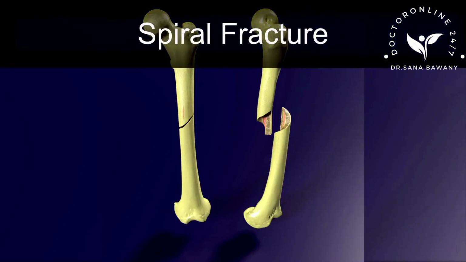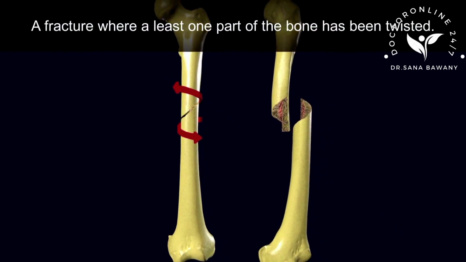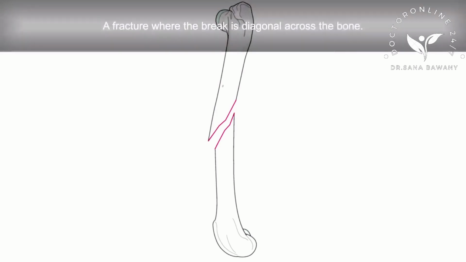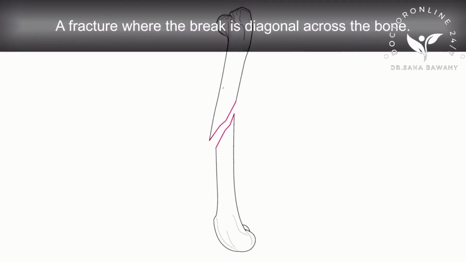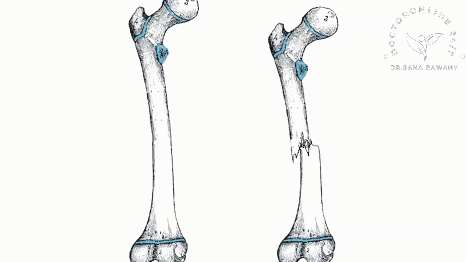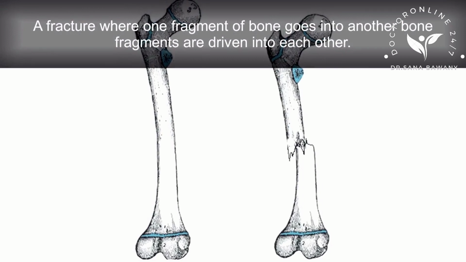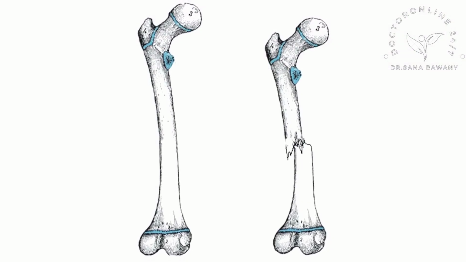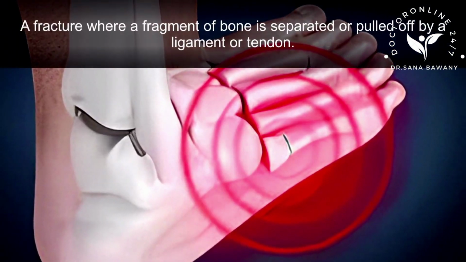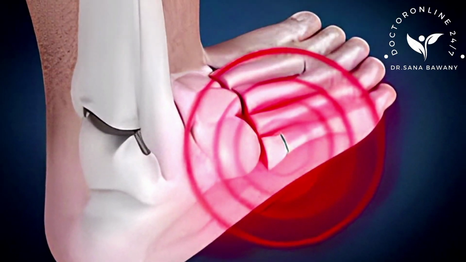Spiral fracture. A fracture where at least one part of the bone has been twisted. Oblique fracture. A fracture where the break is diagonal across the bone. Impacted fracture. A fracture where one fragment of bone goes into another bone. Fragments are driven into each other. Avulsion fracture. A fracture where a fragment of bone is separated or pulled off by a ligament or tendon.